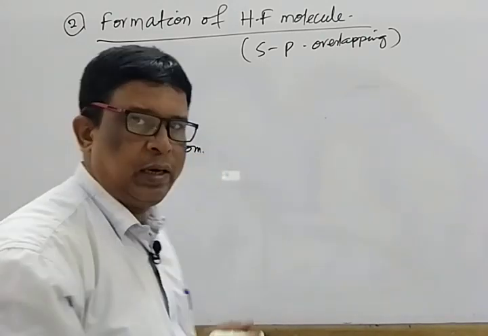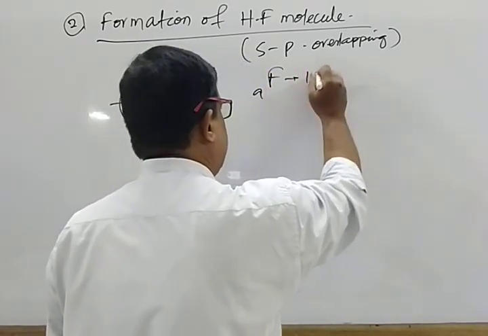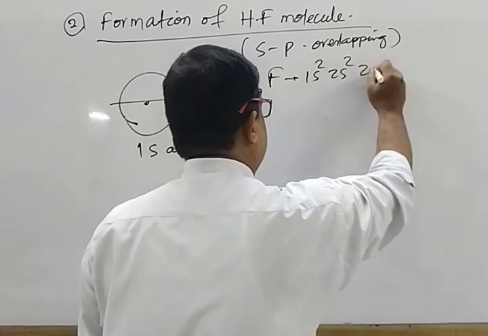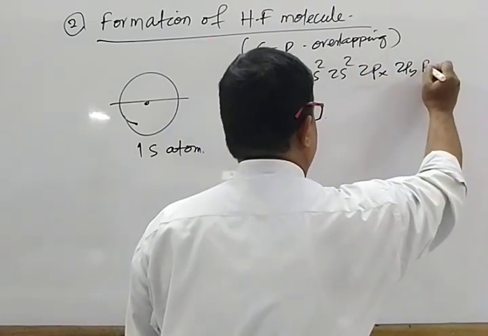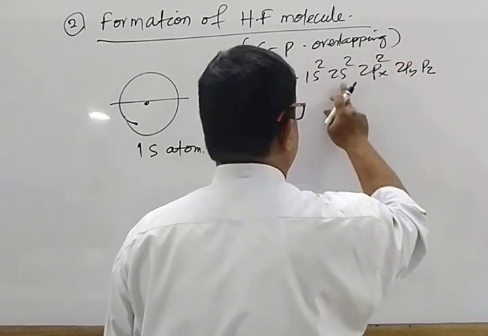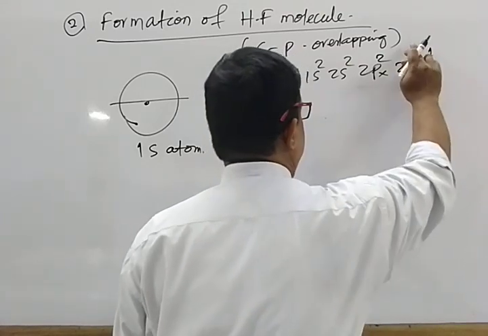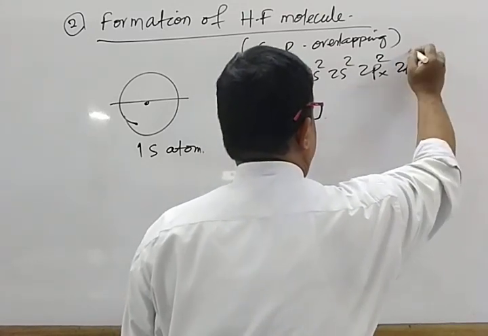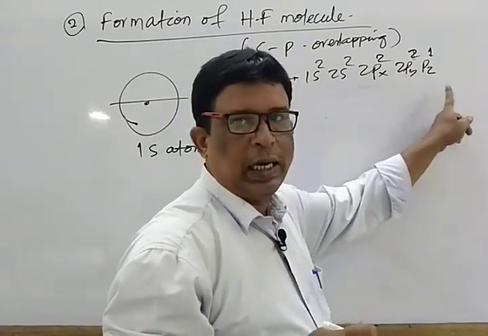Next, fluorine, atomic number 9. Mark that. Electronic configuration 1s2, 2s2, 2px, 2py, 2pz. Mark that: 1s2, 2s2, 2px2, 2py2, 2pz1.